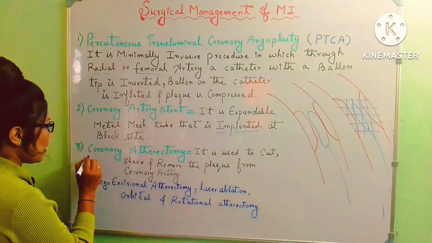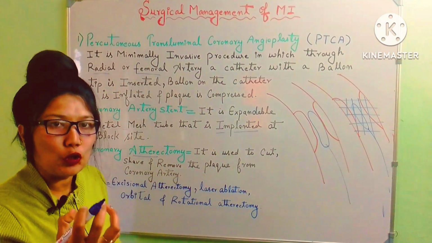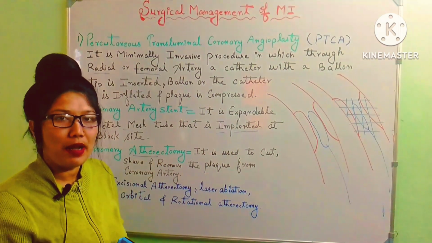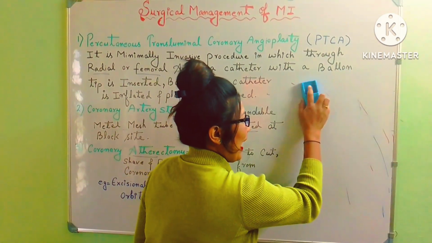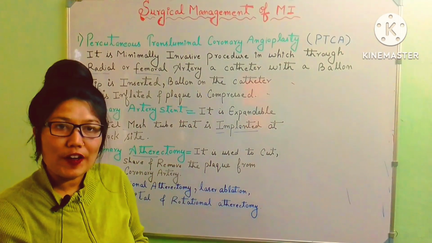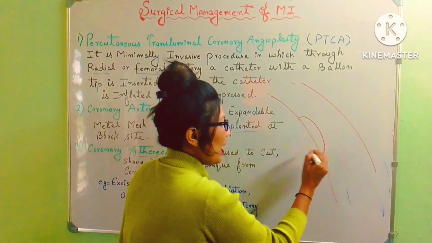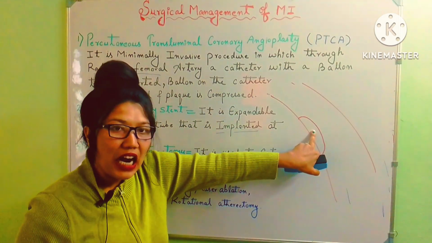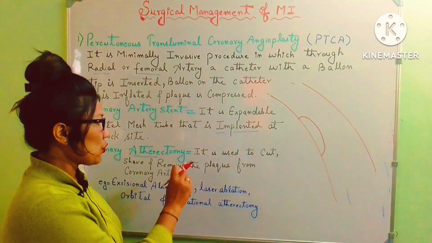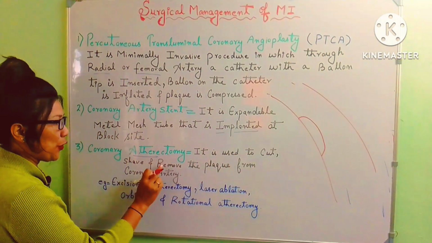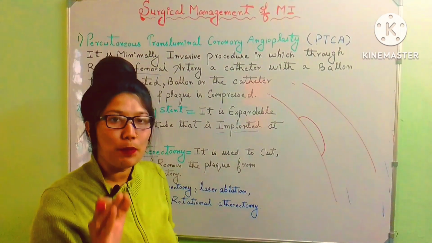So the next surgery is coronary atherectomy. Atheroma means plaque formation, atherosclerosis. Tomy means removal of that plaque. Okay, so what happens in this process? The plaque which is deposited in the coronary artery region has been cut out, removed, shaved out. So it is used to cut, shave and remove the plaque from the coronary artery. So this plaque has been completely removed.